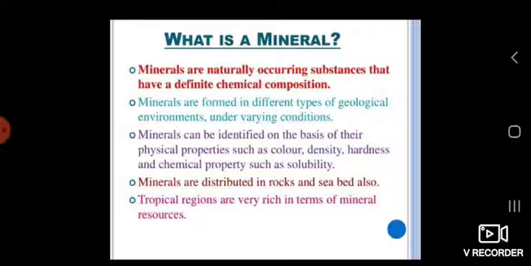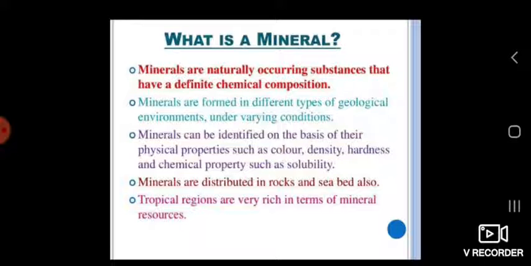We begin the chapter and ask ourselves a question: what is a mineral? Minerals are naturally occurring substances that have a definite chemical composition. How are minerals formed? Minerals are formed in different types of geological environment under varying conditions. How can a mineral be identified?